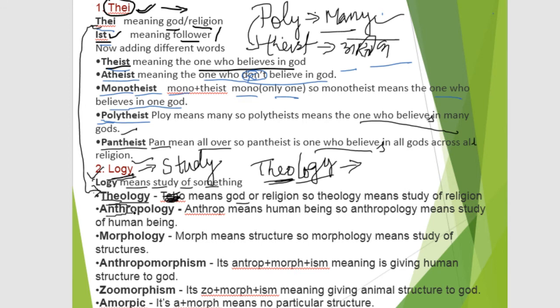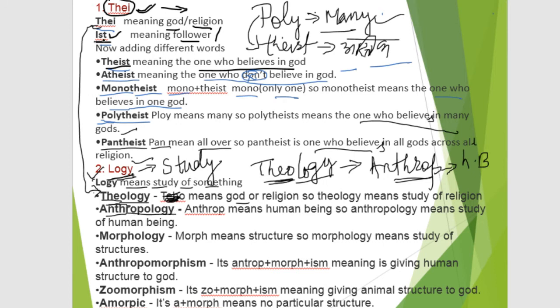Next is anthropology. Here is another root, anthrop. Anthrop means people or human being. Logi means study, so one who studies human beings is known as an anthropologist.